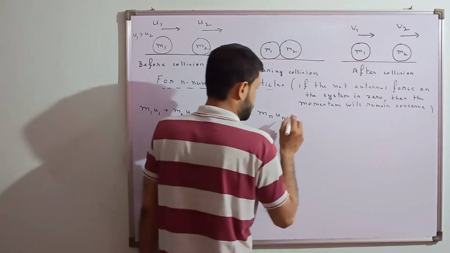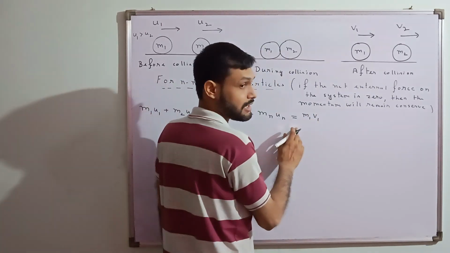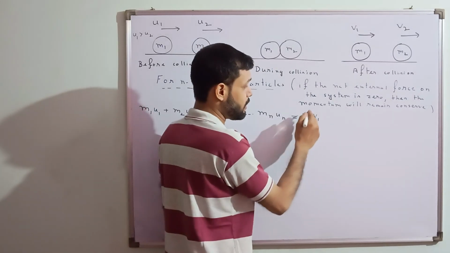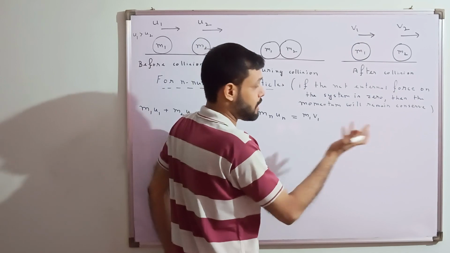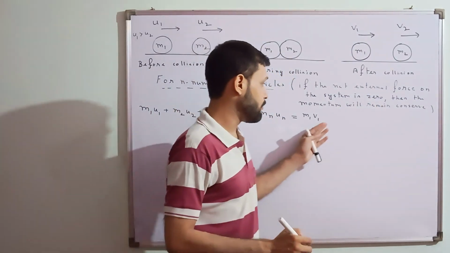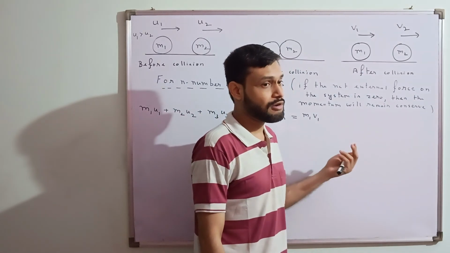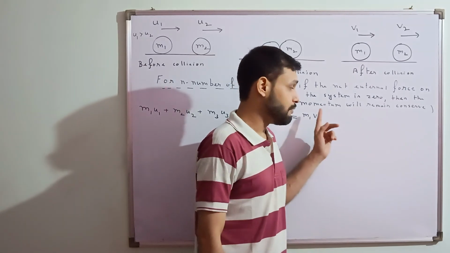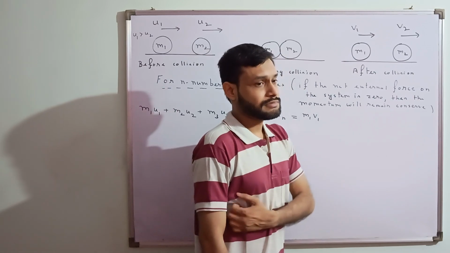And the same over here, m1v1, mass remaining the same. I'm considering that mass is the same. If the mass is changing, then we will write m1 dash, m2 dash. There is a possibility that mass may also change and velocity may also change. This is the example of a variable mass system we have in rocket propulsion. In rocket propulsion also, we use the conservation of momentum. You have studied rocket propulsion.